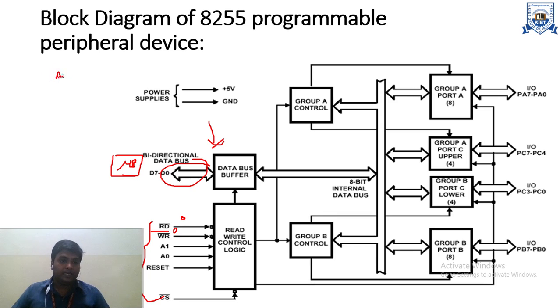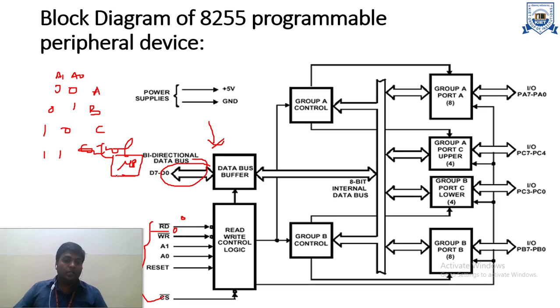So A1 A0 values: if it is 00, then port A will be selected. If it is 01, then port B will be selected, and when it is 10, then port C will be selected. And when it is 11, then the control word register will be selected. So what is the control word register? When the control information is there, the control word register's information will be placed over there.